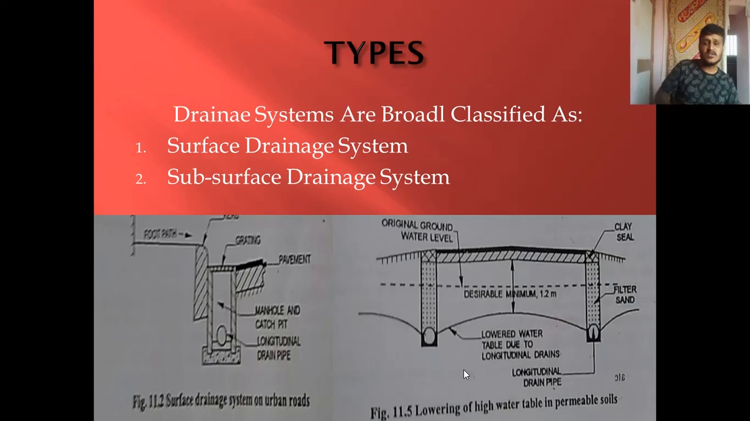Next, we shall discuss types of drainage systems. The drainage systems are broadly classified into two categories. One is the surface drainage system and the second one is the subsurface drainage system. These two are the typical figures that represent the surface drainage system and the subsurface drainage system.